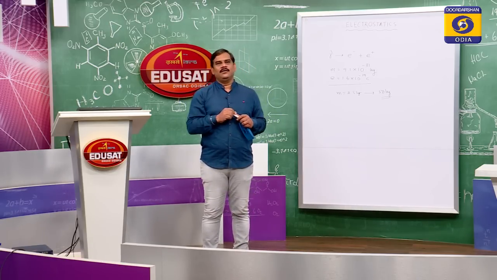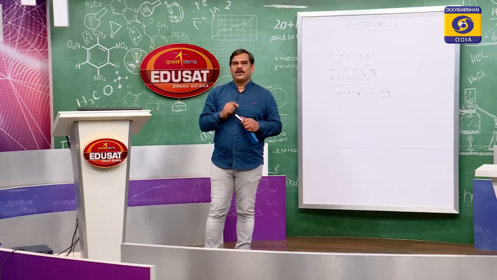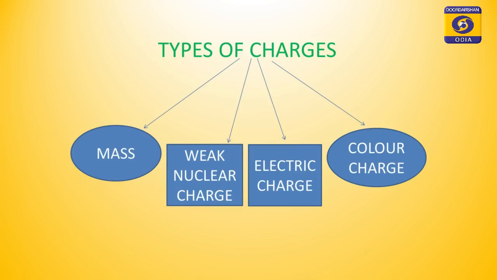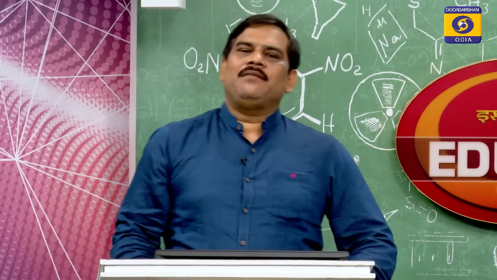Now, let us see these charges one by one. The four types of fundamental charges I have told you are mass, weak nuclear charge, electric charge and color charge. First of all, let us discuss mass. Mass is a fundamental property.